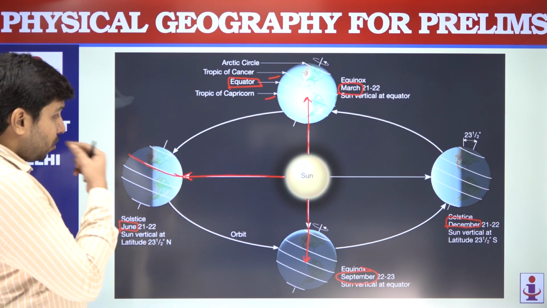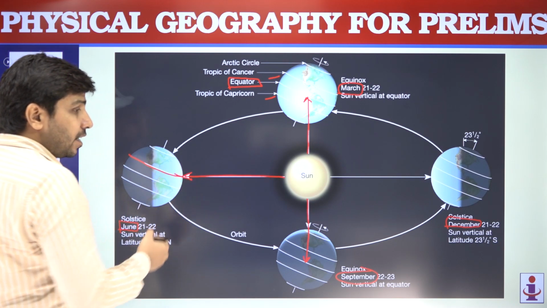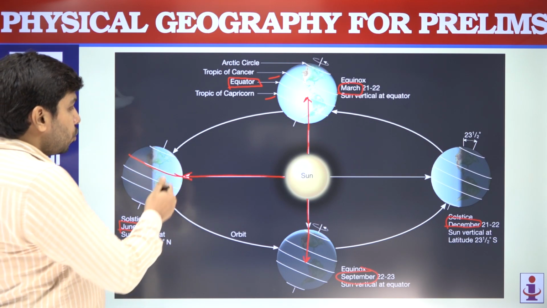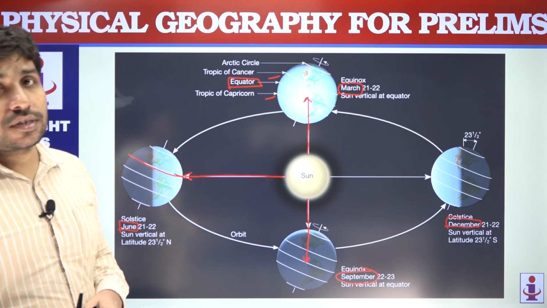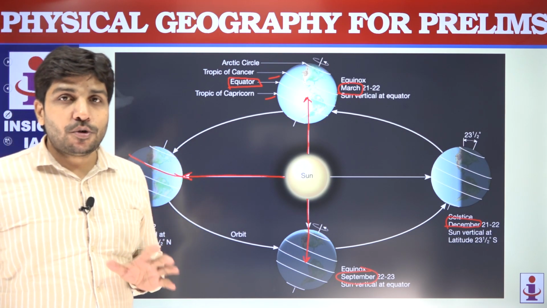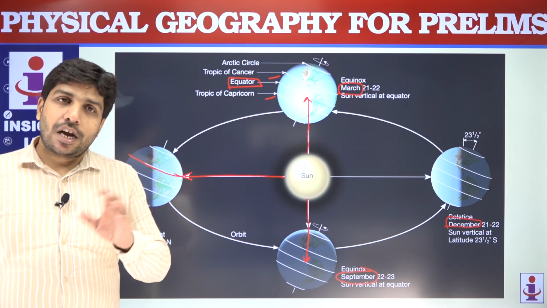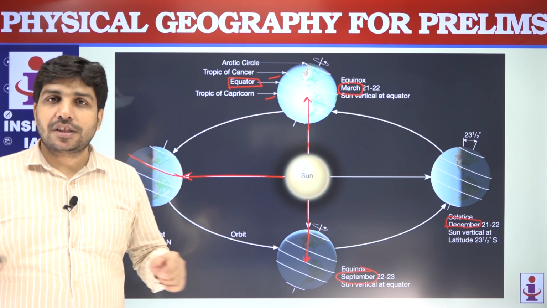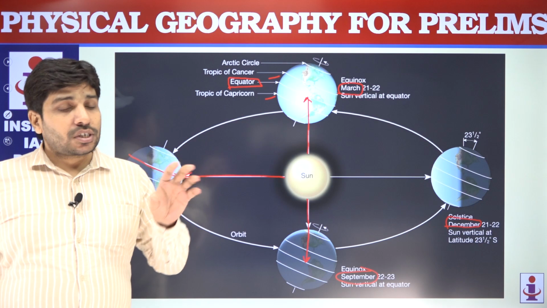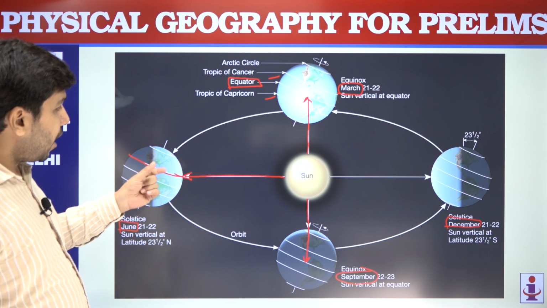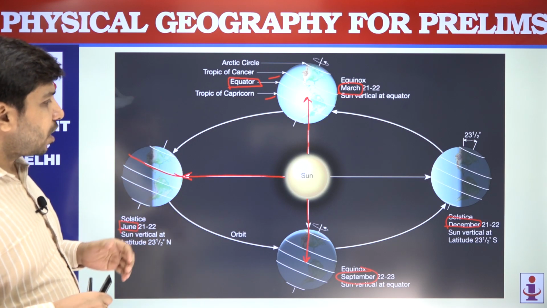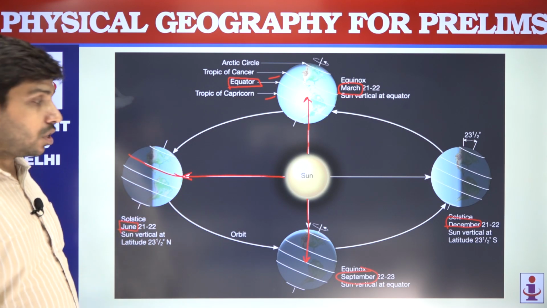And also because more sunlight is coming in northern hemisphere, the duration of days is longer in northern hemisphere. तो गर्मियों में आपने देखा होगा कि दिन बड़े होते हैं, रातें थोड़ी छोटी होती हैं, शाम भी बहुत देर से होती है, because the sunlight is very much incident in northern hemisphere.